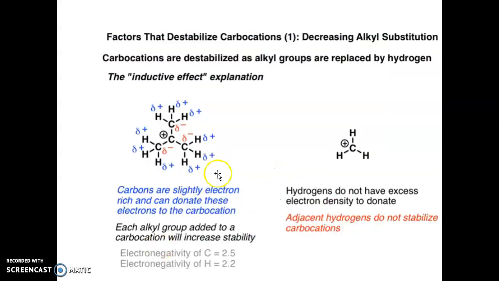The same thing we can see here. That means this carbocation is destabilized by replacing this plus I effect group with a hydrogen atom. So the carbocation stability decreases. Carbons are slightly electron rich and can donate these electrons to the carbocation. So an alkyl group added to the carbocation will increase its stability. Hydrogen does not have excess electron density to donate, so adjacent hydrogen does not stabilize the carbocation.